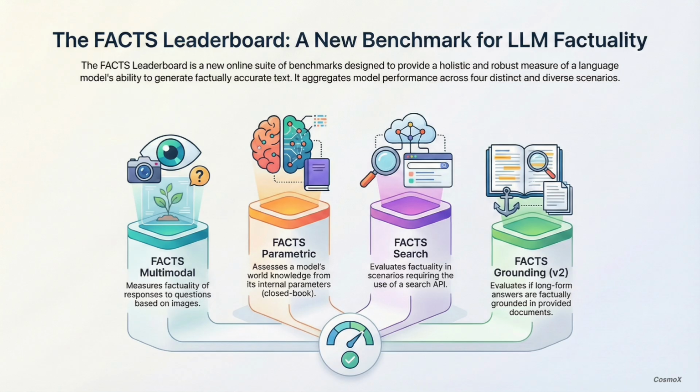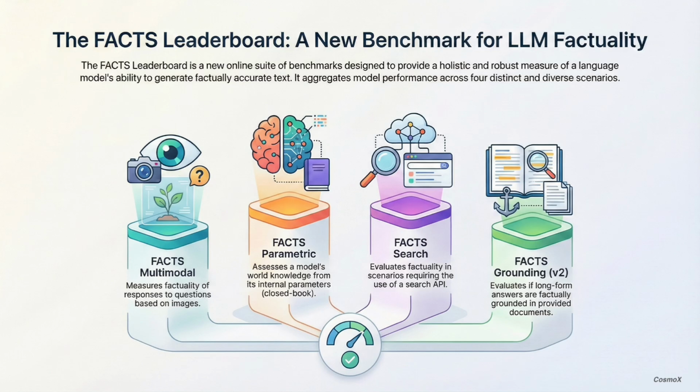And that brings us to the last one, the verification step. FACTS Grounding, version 2. This feels like the big one, especially for those long, detailed answers. Oh, it's absolutely crucial. This tests if the model's answer is fully supported by documents that you provide to it. So it has to cite its sources. Perfectly. And that V2 part is really important. It means they've significantly improved the automated judges that score the answers. Because that used to be a weak link. Now the whole verification process is much more trustworthy.